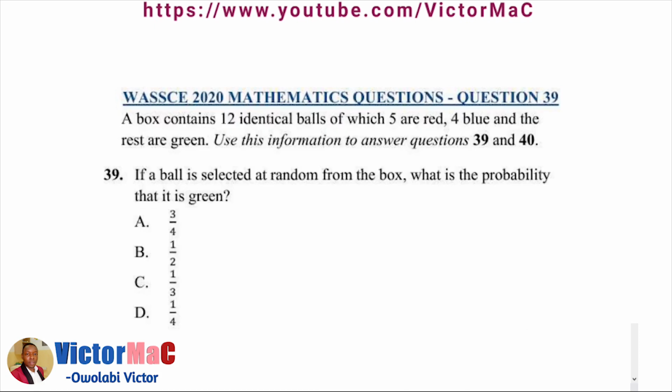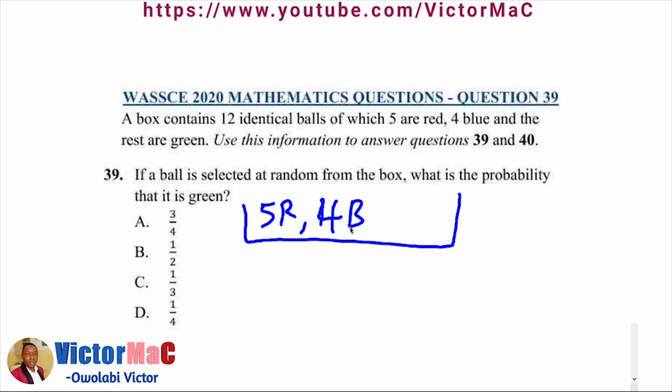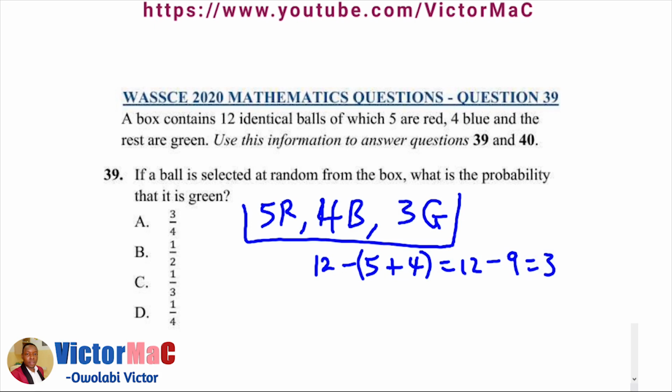WASSCE 2020 mathematics questions, question number 39. A box contains 12 identical balls: 5 red, 4 blue, and the rest are green. So how do we get the rest? Add up the number of red and blue balls and subtract from the total. That is 12 minus 9. So we have 3 green balls. Use this information to answer questions 39 and 40.